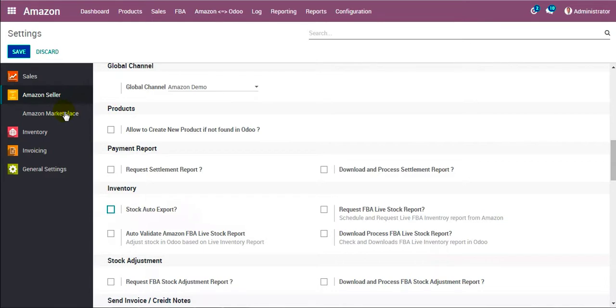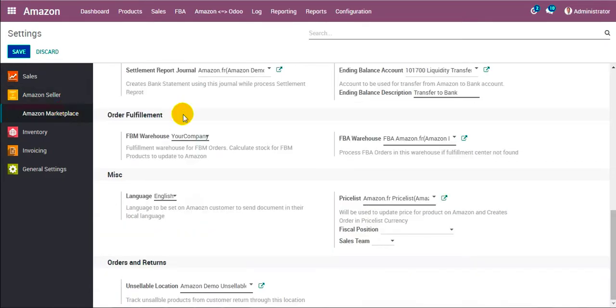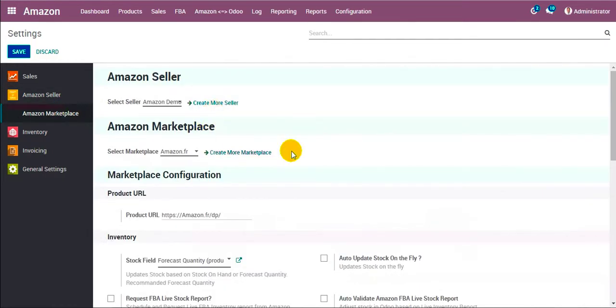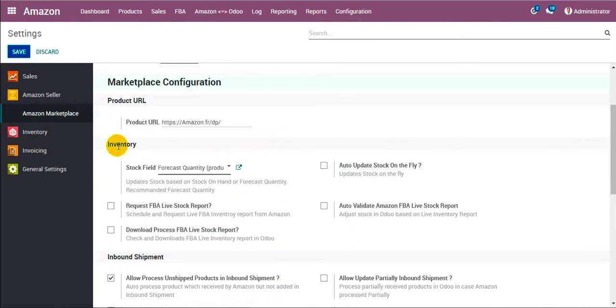Next, we go to the marketplace settings. We need to keep in mind that whatever product export operations are taking place, that takes place for a specific marketplace as the products are associated with a marketplace. So let's look at some of the configurations here.